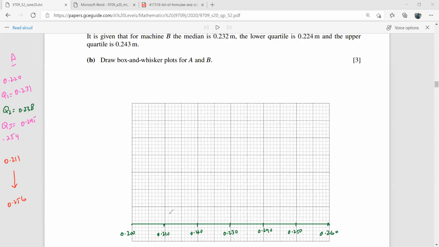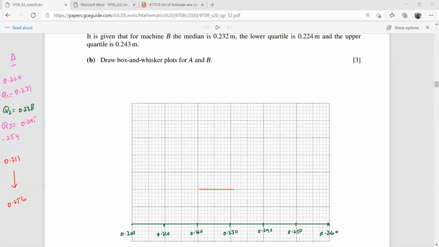And this is really a nice scale here because there are 10 small divisions and they are showing 10 values here. So let's start. The A starts from 0.220. Here is 0.220, and the lower quartile is at 0.231.